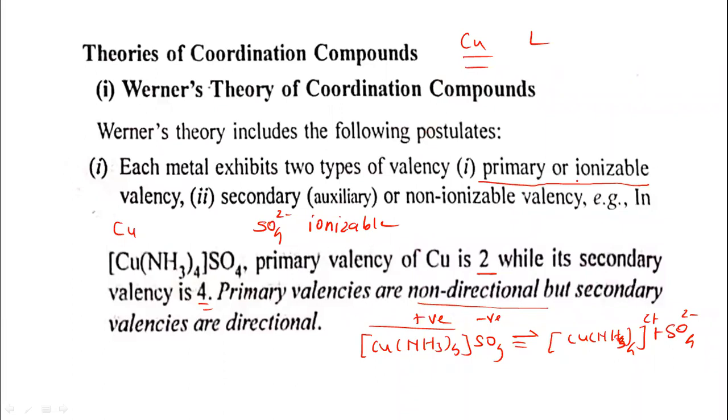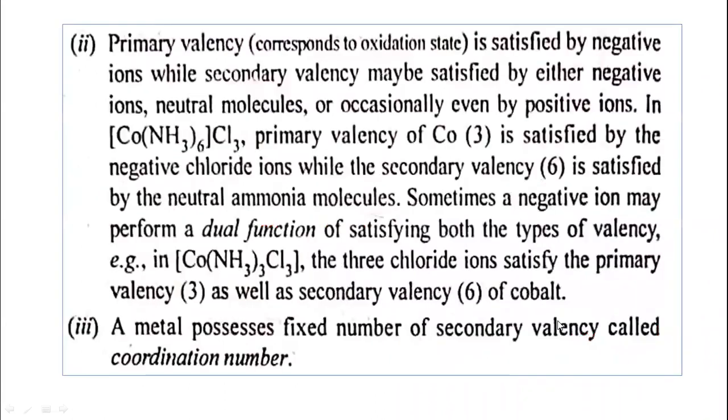Each metal has two types of valencies. The first one is primary or ionizable valency. The primary valency of the copper is 2 here, and the ionizable part is the sulfate ion. The secondary or non-ionizable valency is the ammonia molecules. Four ammonia molecules are linked, and they are non-ionizable. They cannot be separated from the metal. They are linked to the metal and have formed a bond with the metal. So this is the first assumption, first postulate.